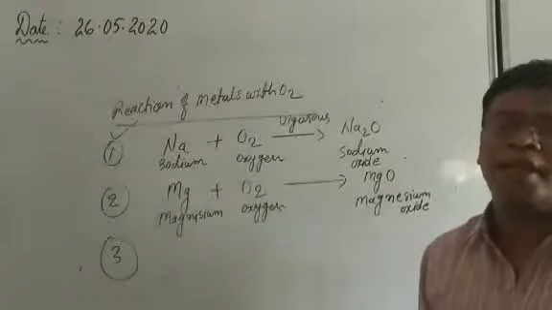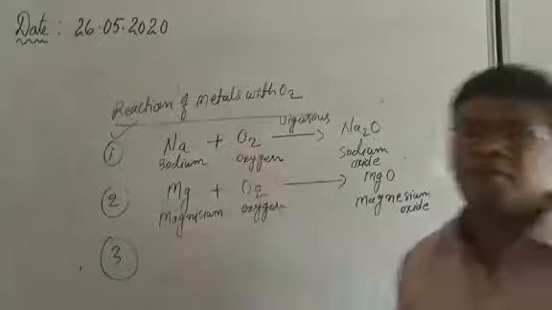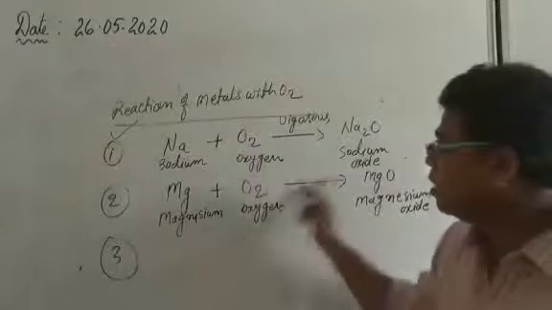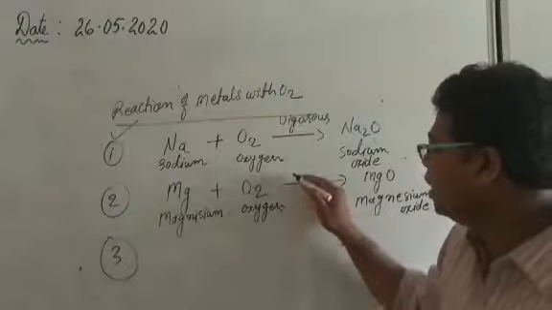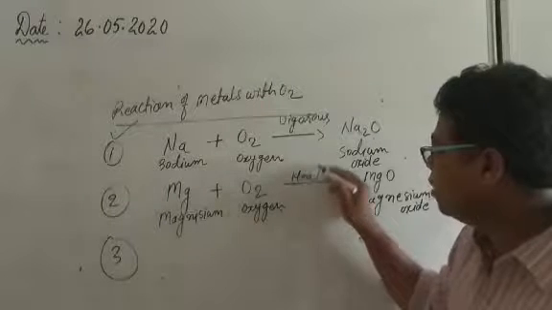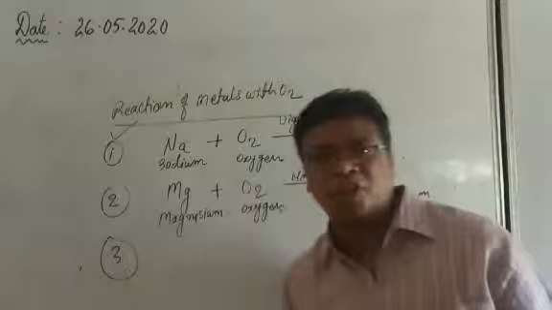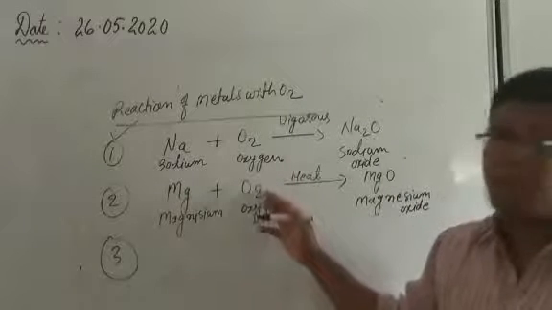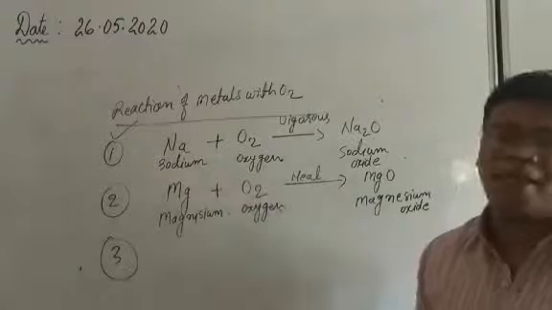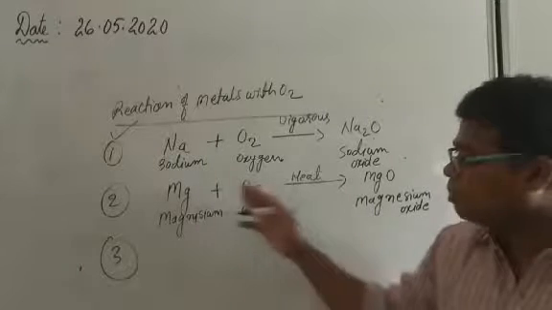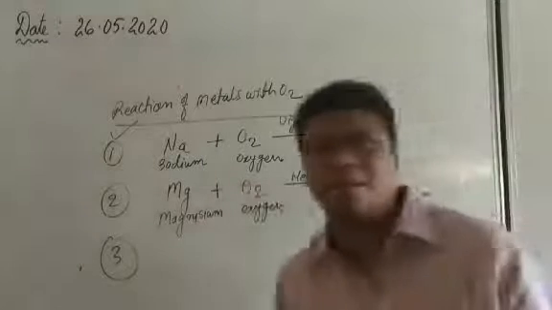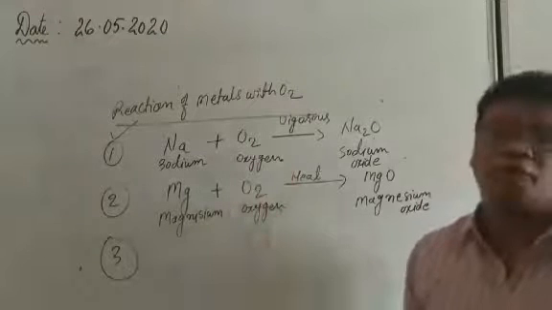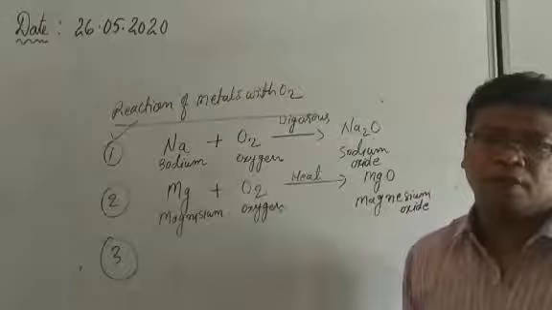There are so many highly reactive metals which directly react with the oxygen without giving any external heat. But here we have to apply some heat. Here I can write down heat. It means we have to give some extra heat, and then only the magnesium reacts with the oxygen. And this also we will see in the form of an activity. Actually, when we burn magnesium, the reaction with the oxygen is a burning reaction.